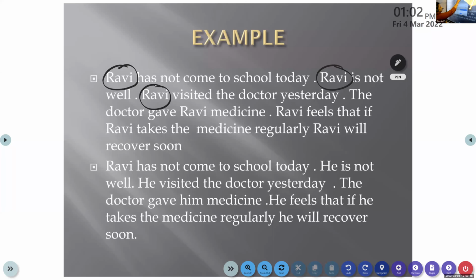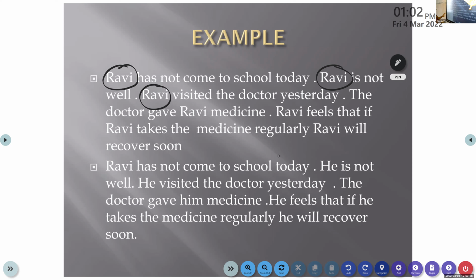Yes, come on, tell me. Instead of Ravi, what do we have to write there? We have to write he. Have all of you understood? So in order to avoid repetition, we make use of the pronoun he, because here Ravi is a masculine gender. So we make use of the pronoun he. He is not well. He visited the doctor yesterday. Have you understood, all of you?